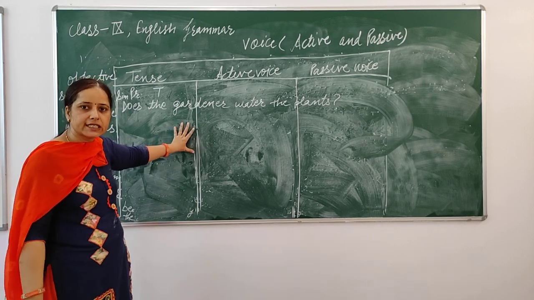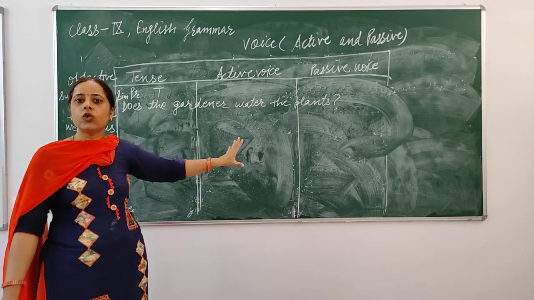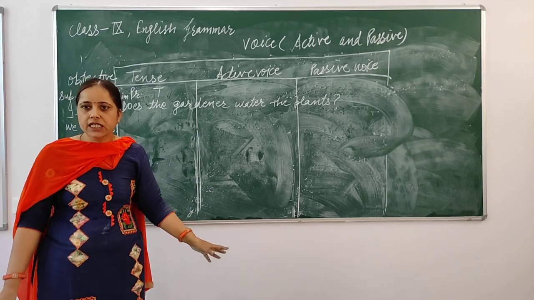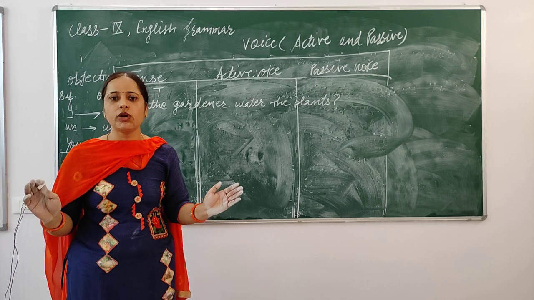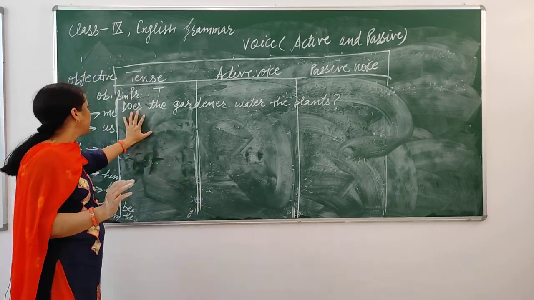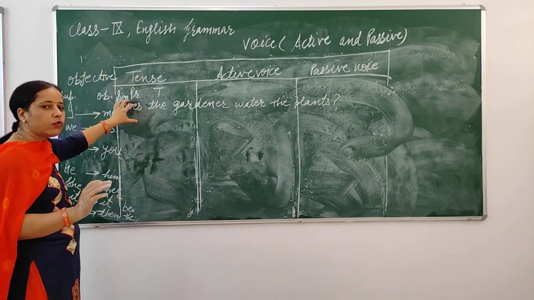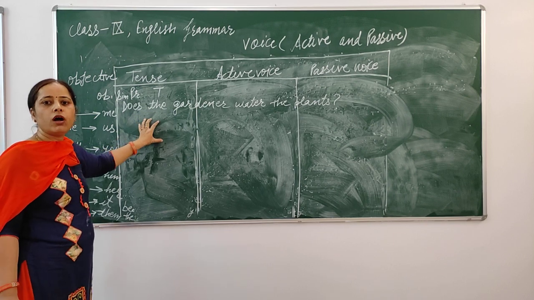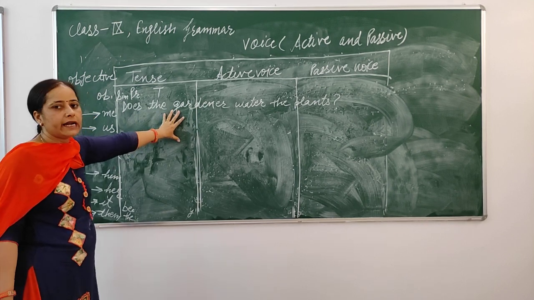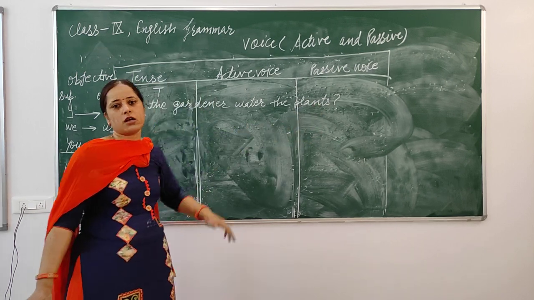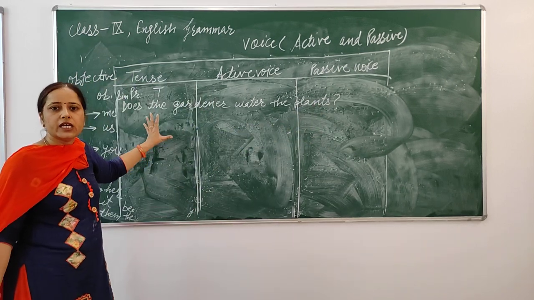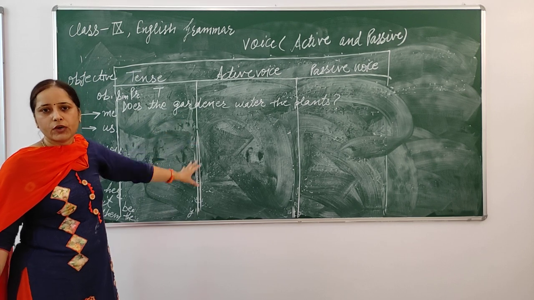Firstly, I am discussing yes-no type interrogative sentences. Yes-no interrogative sentences are those in which we use a helping verb before the subject, and at the end of the sentence we put a question mark.